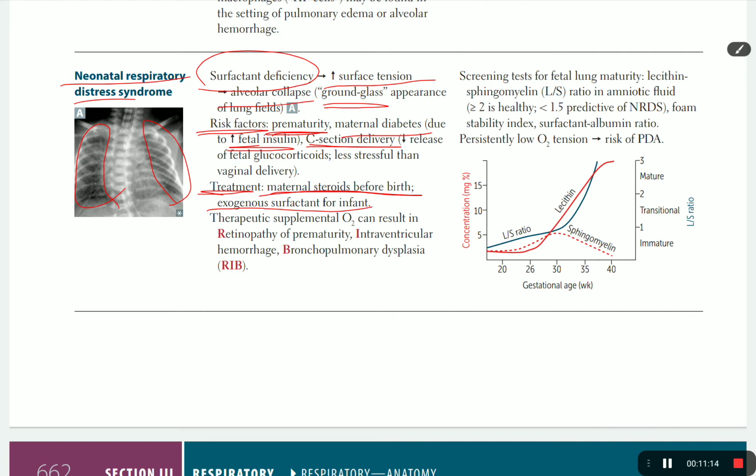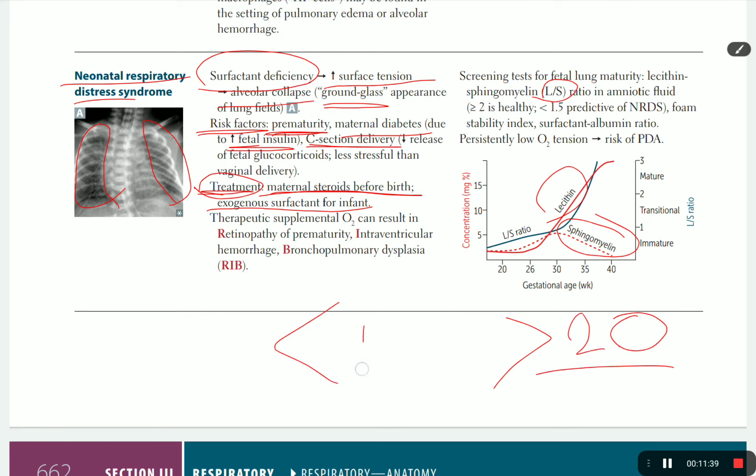RDS there. How can we know before birth that this infant will have RDS after birth? We know it by the L/S ratio, the lecithin to sphingomyelin ratio. It should be more than 2.